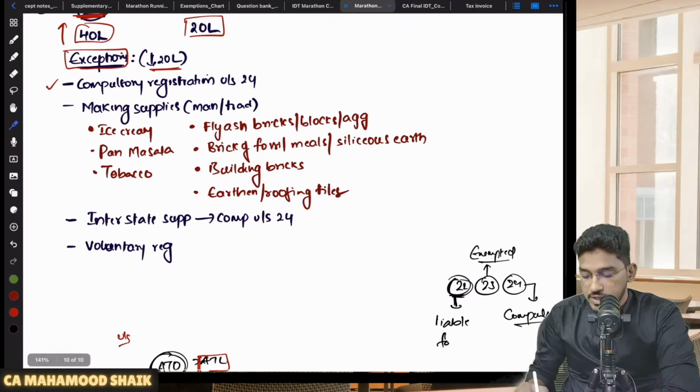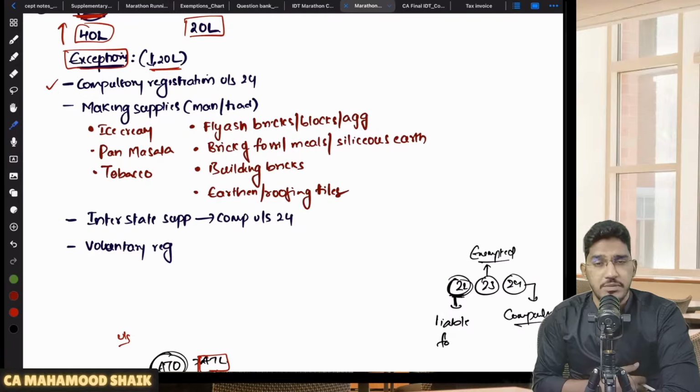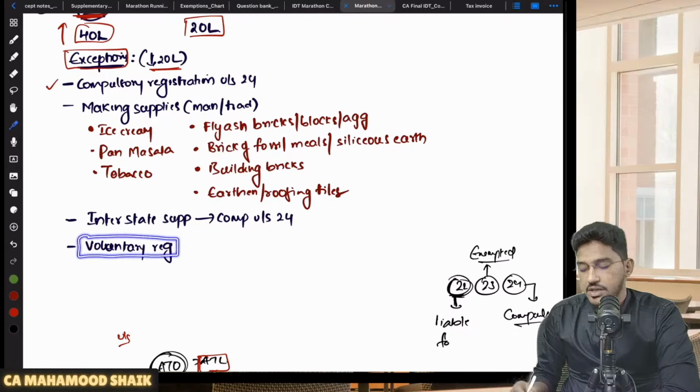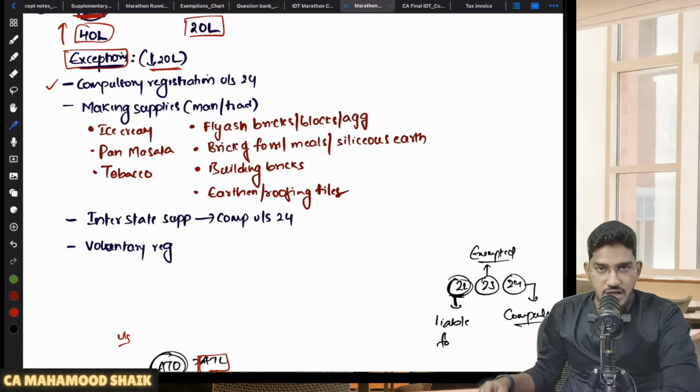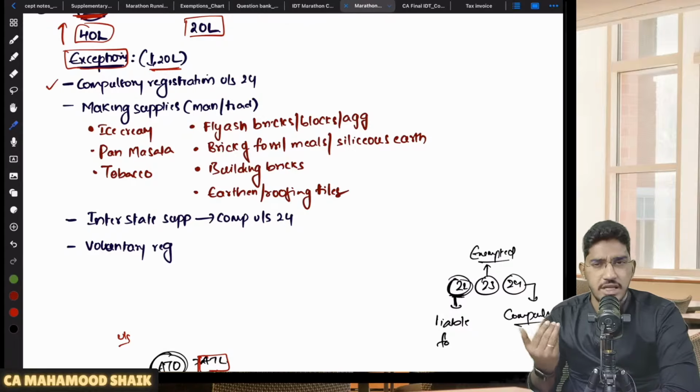Okay, next, a few more exceptions. In case you are making any interstate supply, then you anyhow will become compulsorily liable for registration. If you are making an interstate supply, then also you become ineligible for the enhanced threshold limit of 40. But this we need not read separately. Why? Because if you are making any interstate supply, automatically you will get covered under section number 24. You become anyhow liable for compulsory registration. Thereafter, in case you are a person who has taken voluntary registration, let us say you are not liable for registration, your turnover did not exceed the applicable threshold limit, but you voluntarily went and took the registration, then what is the purpose of seeing any limit for you? Not required. So these are the exceptions.